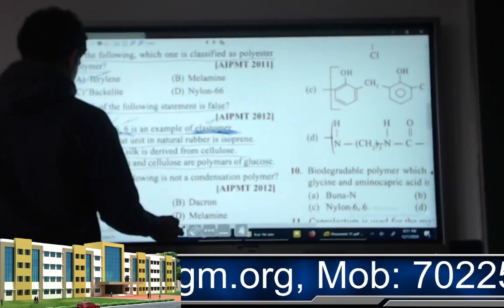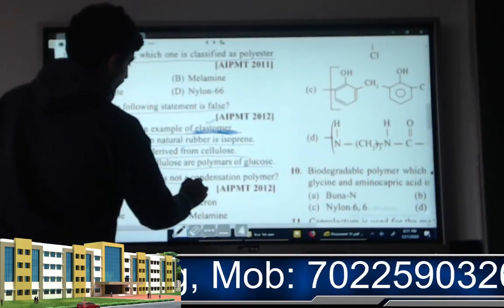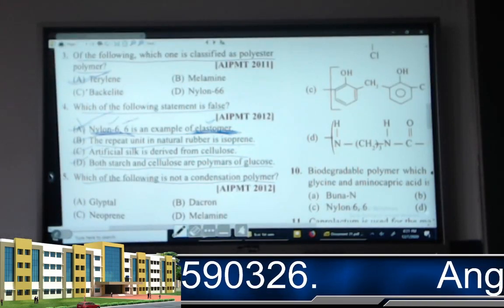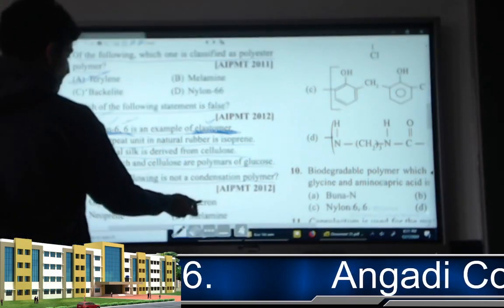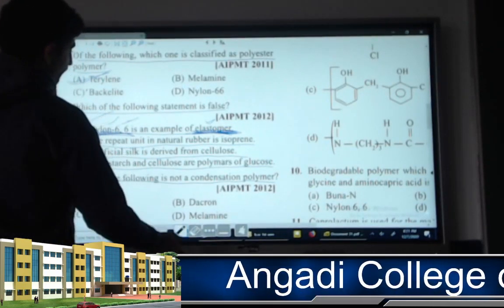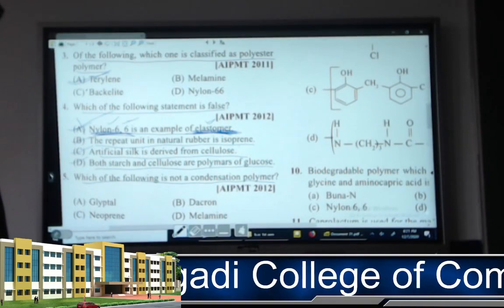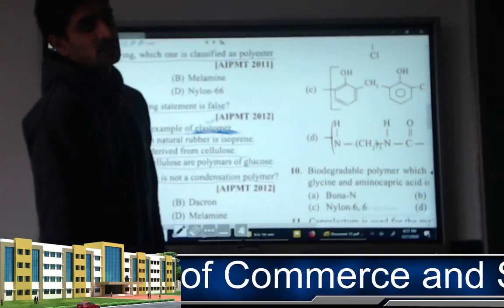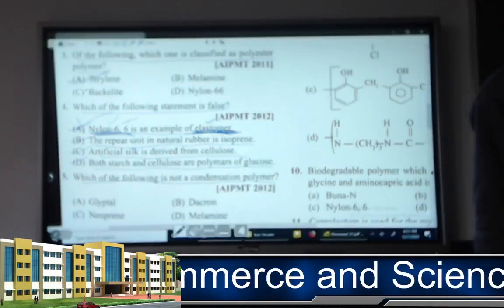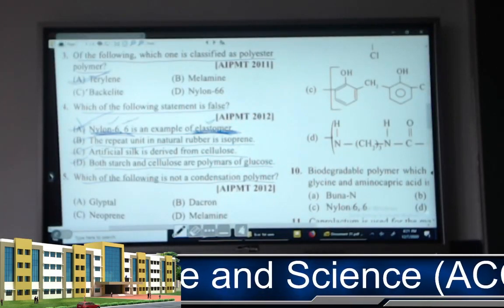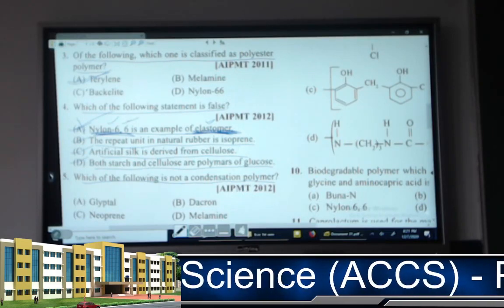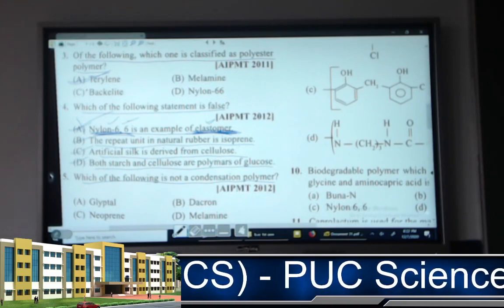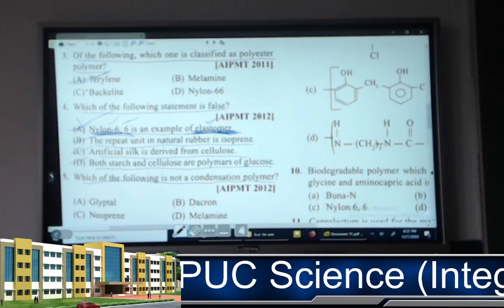Now next question. Which of the following is not a condensation polymer? Glycerol, Dacron, neoprene, and melamine. Out of this, which one is not a condensation polymer? You guys just think about this answer and let me know. Take your time and try to find the answer for this.